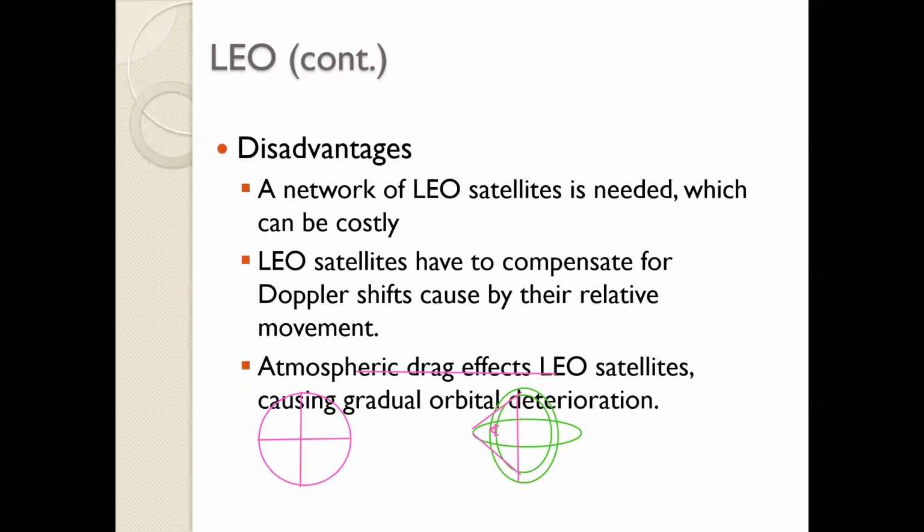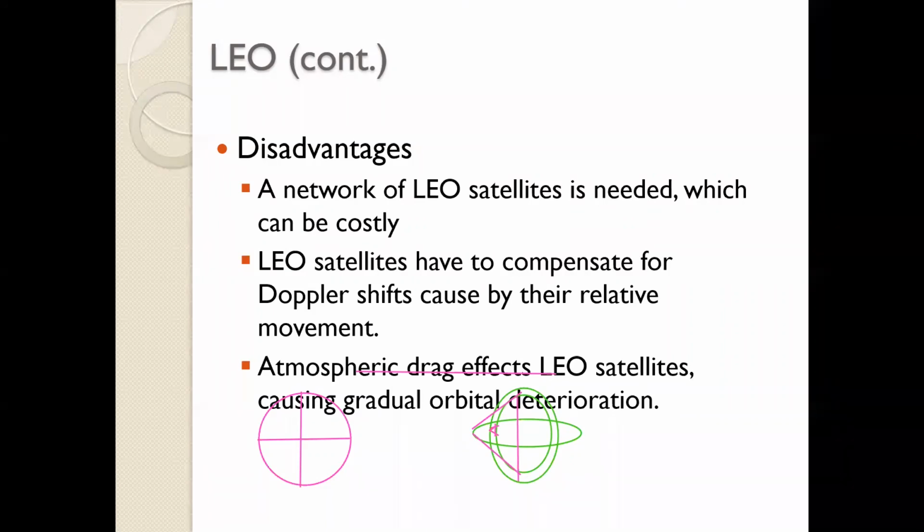They are not the same, and there is a change in frequency being received, and therefore you experience a larger Doppler effect in the case of LEO satellites as compared to geostationary, where we did not experience a Doppler effect.